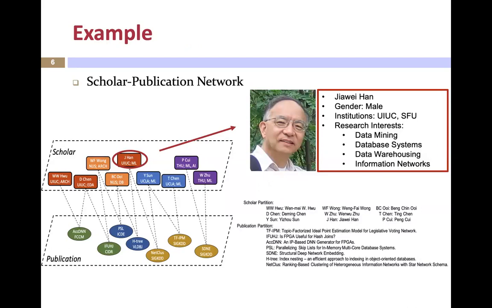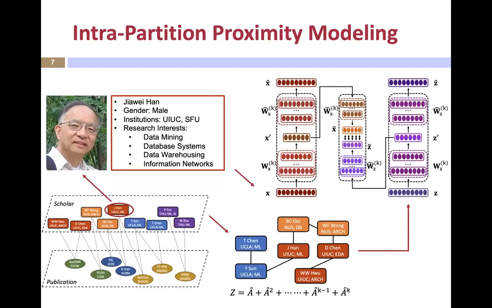We now take a scholar publisher network as an example for better illustration. In this network, nodes can be partitioned into scholars and publications, and edges across two partitions represent the authorship relation. Scholar nodes have attributes like research interest, gender, the affiliation information, etc., while publication nodes are affiliated with attributes like venues or abstracts. Let's take Professor Jiawei Han as an example.